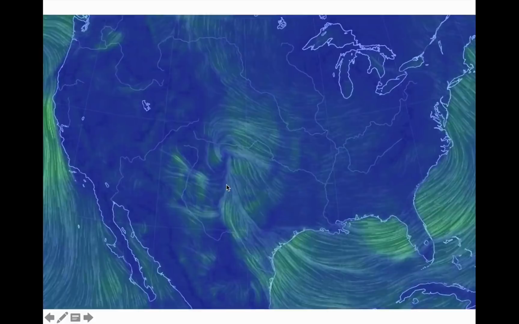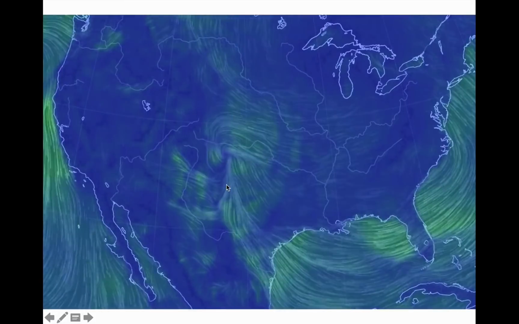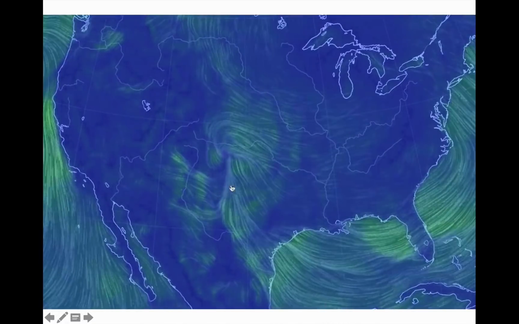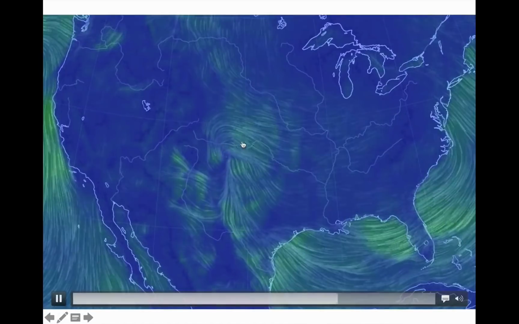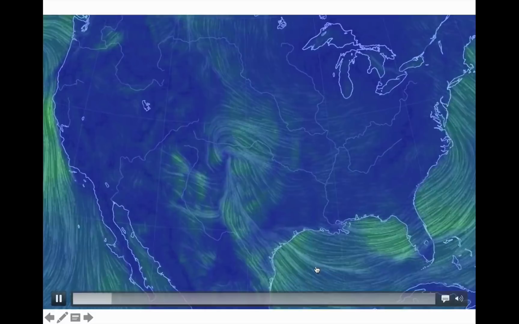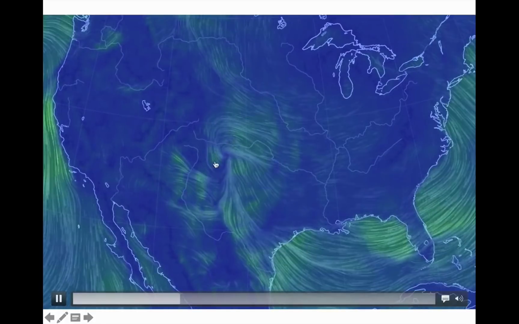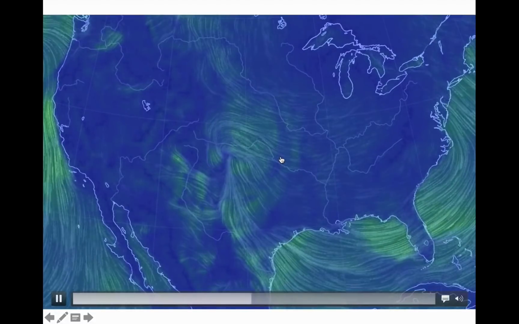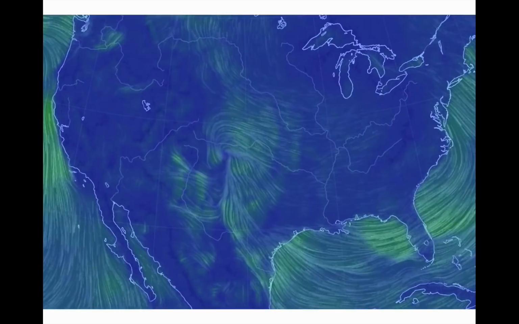So check this out. This is what the flow is going to look like Friday evening as this system really gets going. Now, if we want to see big rains here in parts of Texas and Oklahoma, we need to really open up the Gulf, bring in 60-degree dew point temperatures all the way up into parts of Kansas. And we're just not doing that. And here's why. It's all in the flow.